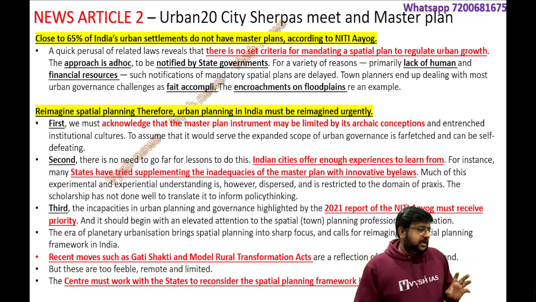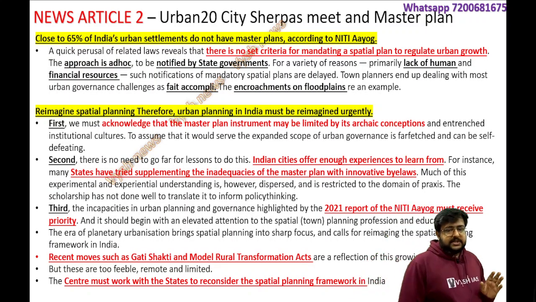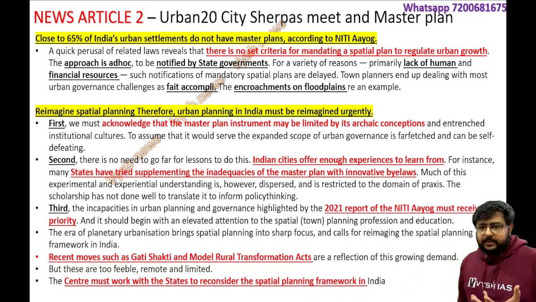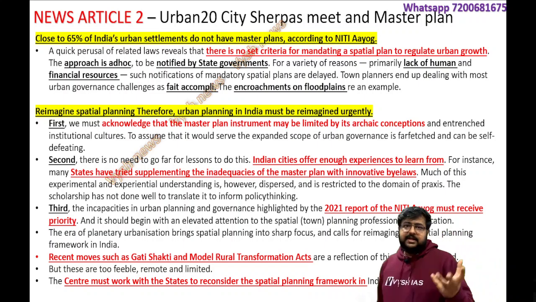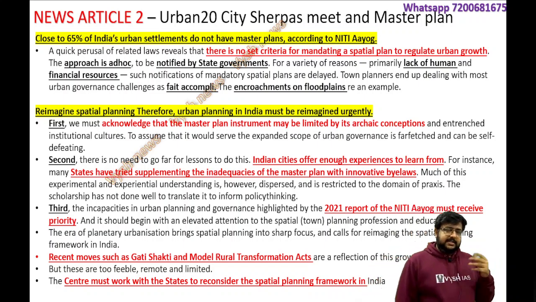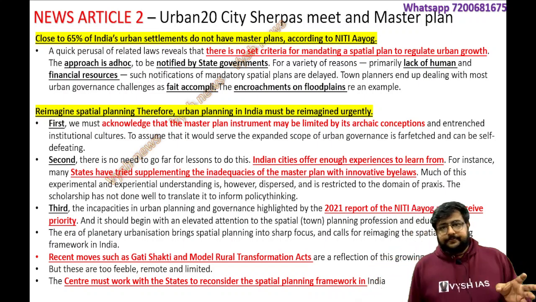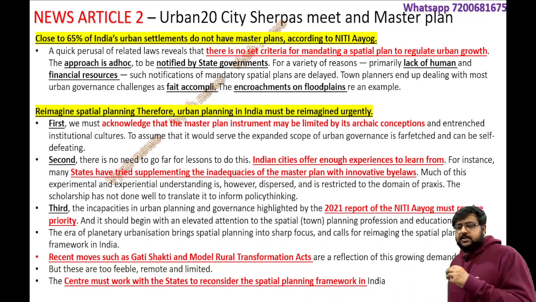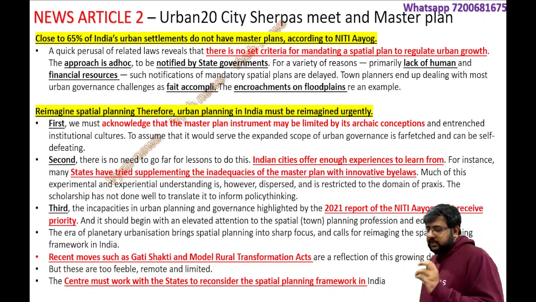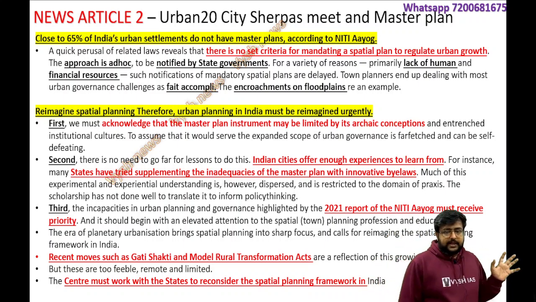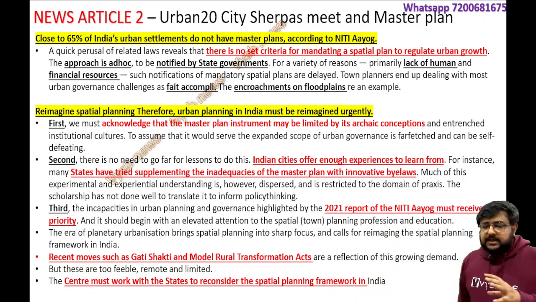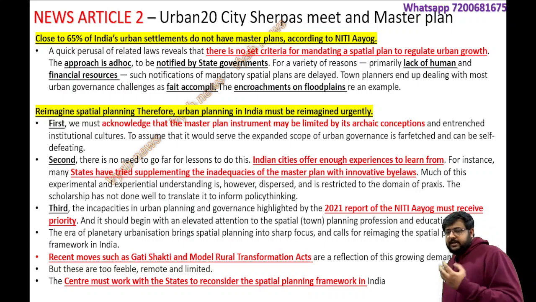And Niti Aayog, as per the report, is telling that close to 65% of India's urban settlements do not have any master plan. Meaning, these people who claim that a master plan is a must and that is what we follow, there are places where that is also not followed. Whatever they like, the construction is without any criteria, without any spatial plan, without any regulation methods. Such issues are there in India. It's a completely ad hoc approach, not notified by the state government.